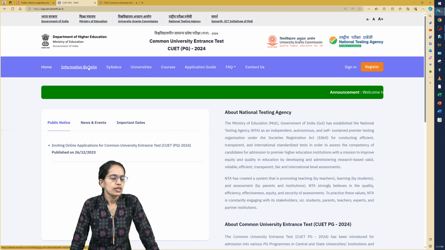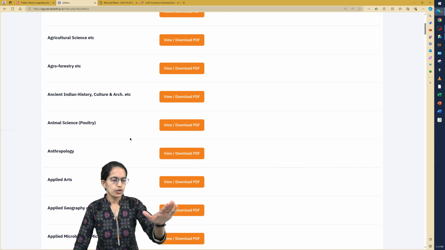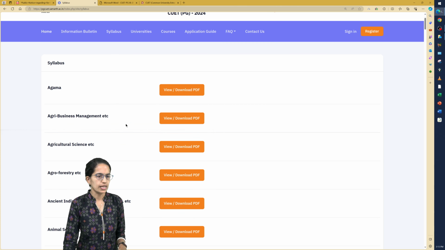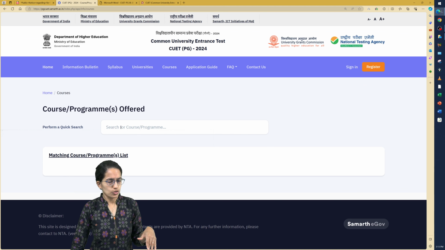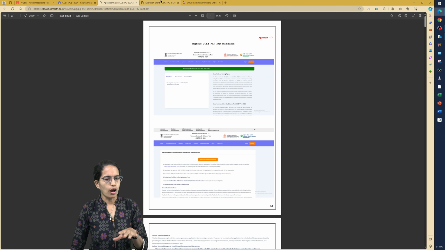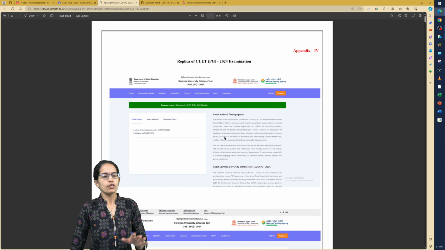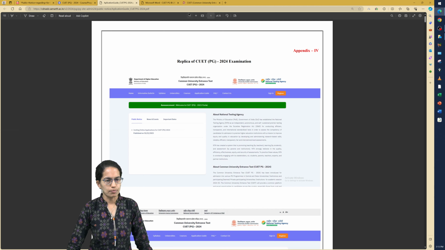Now information bulletin is a 75-page bulletin which talks about the basic aspects of the examination. The mode of the examination would be online. The marking schemes, the syllabus is available. Now if you go on to syllabus, the syllabus for each of the subject is available separately. The courses offered by various universities, you can search those here, and then there is a guide which shows you how to fill in the application form.